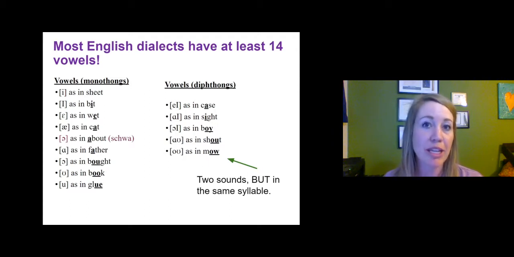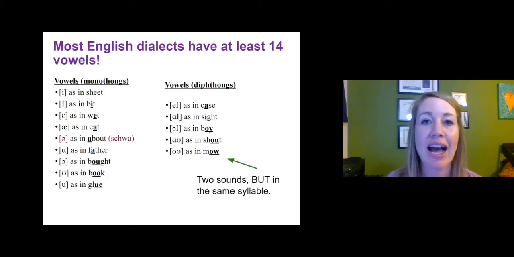And these are a little unique because they're basically two vowel sounds put together. Let's make these sounds, and then I want to tell you more about why they're considered one sound. We've got a, I, oi, ow, and o.